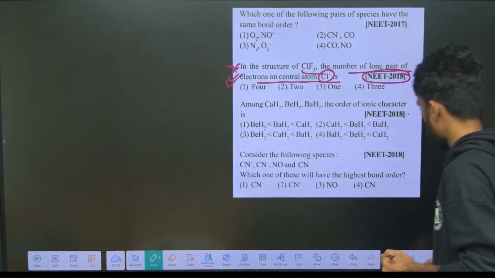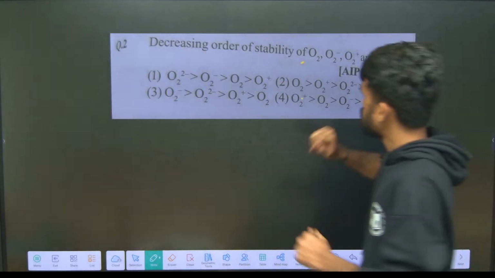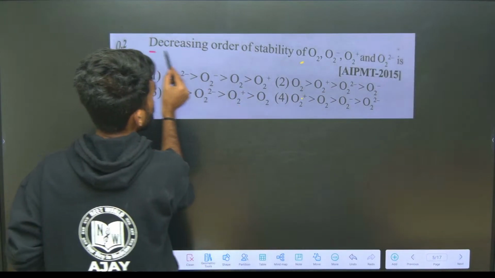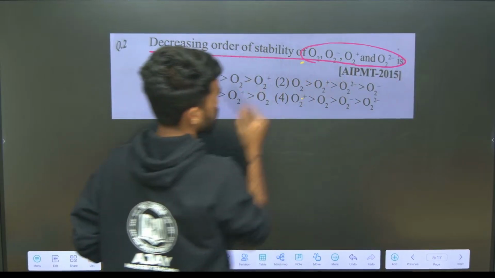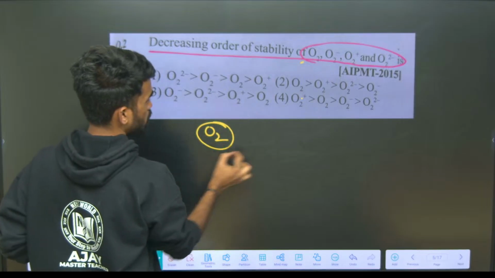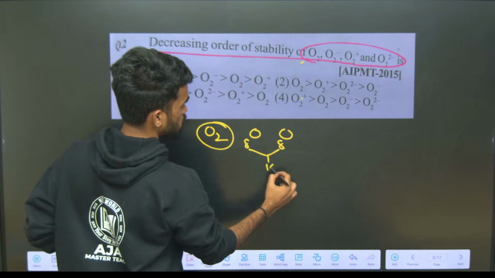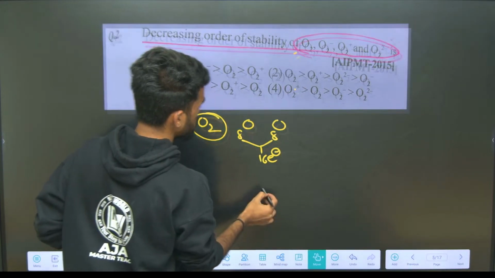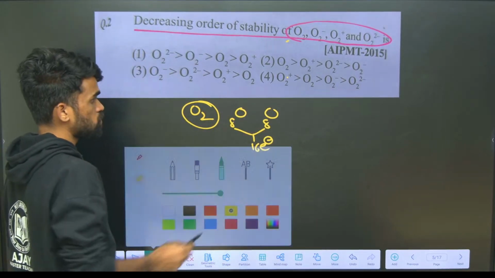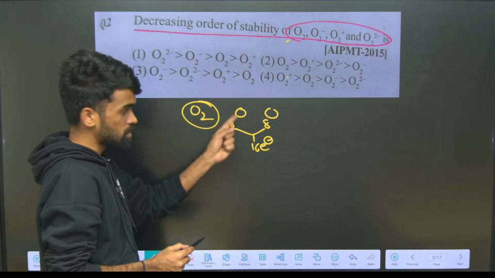Next we'll discuss molecular orbital theory here. See, the question says order of stability of these given molecules. For O2, how many electrons are there? Oxygen 8, total 16 electrons. So write 16 electrons in their respective atomic orbitals. For oxygen, 1s2, 2s2, 2p4 for both of them.